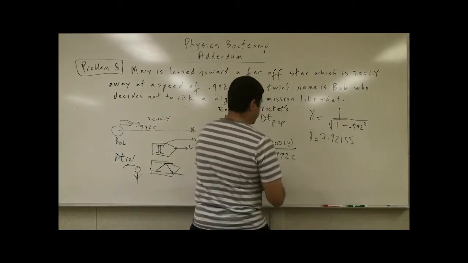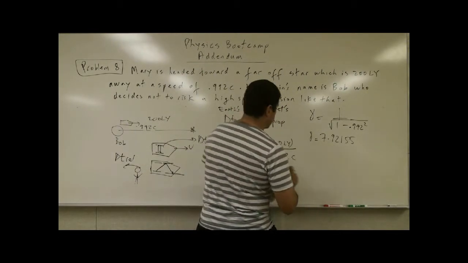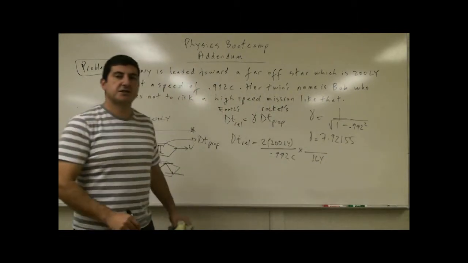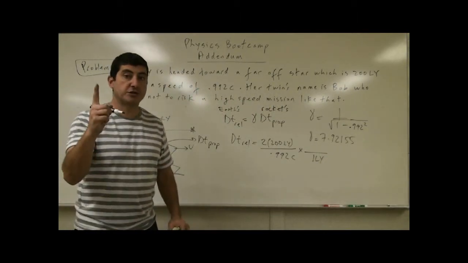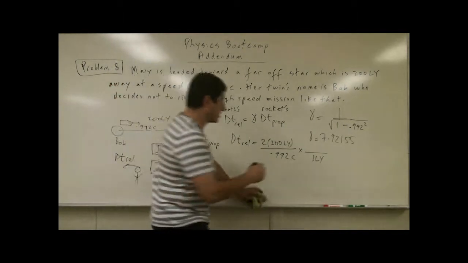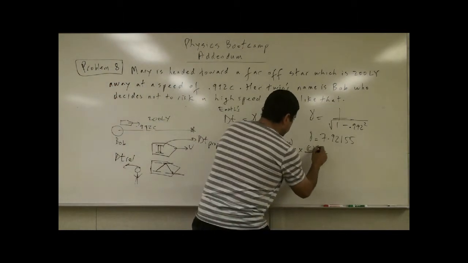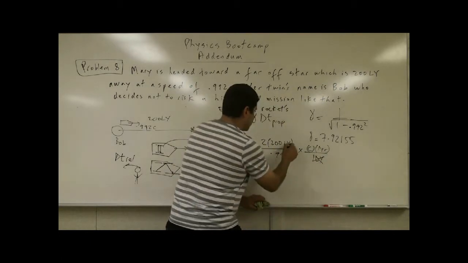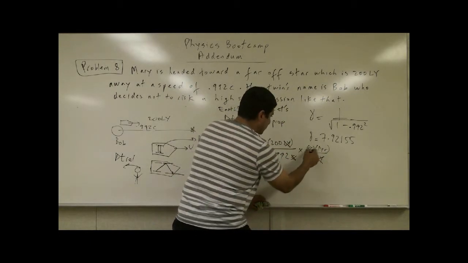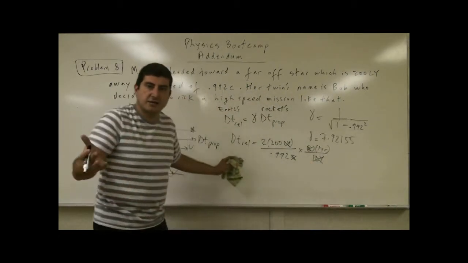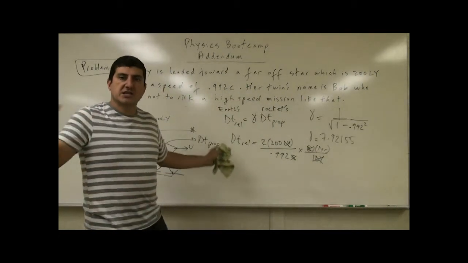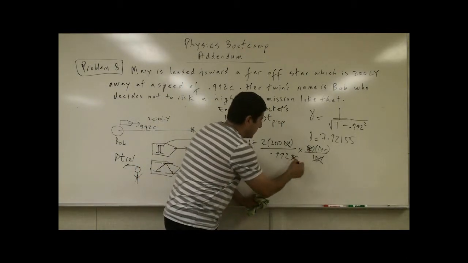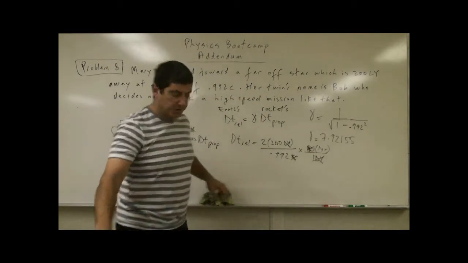If you want to do it officially, you can say it this way. 1 light year is the distance that you travel in 1 year traveling at the speed of light, so it's the product of c and 1 year. Then light year cancels light year, c cancels c, and that's it. You don't need to put down what a light year is in meters or what the speed of light is.